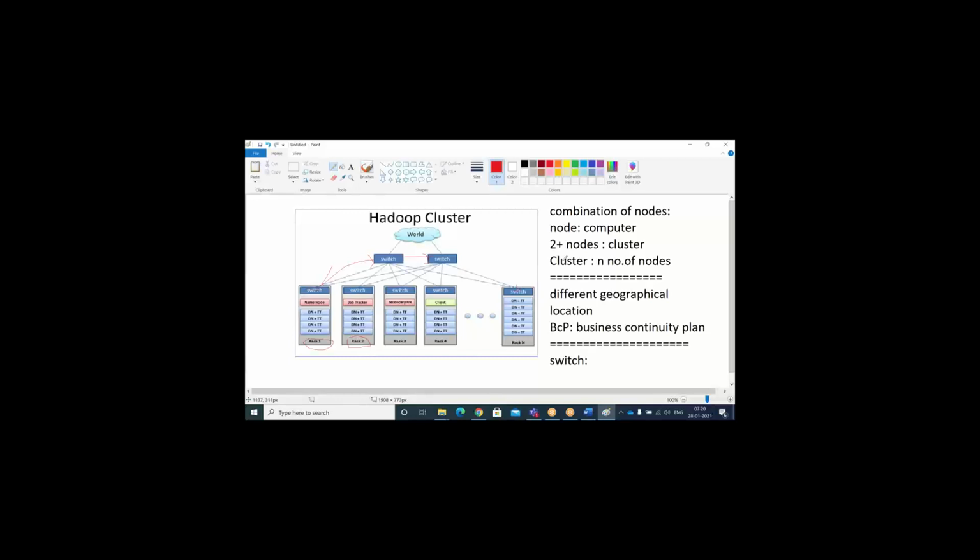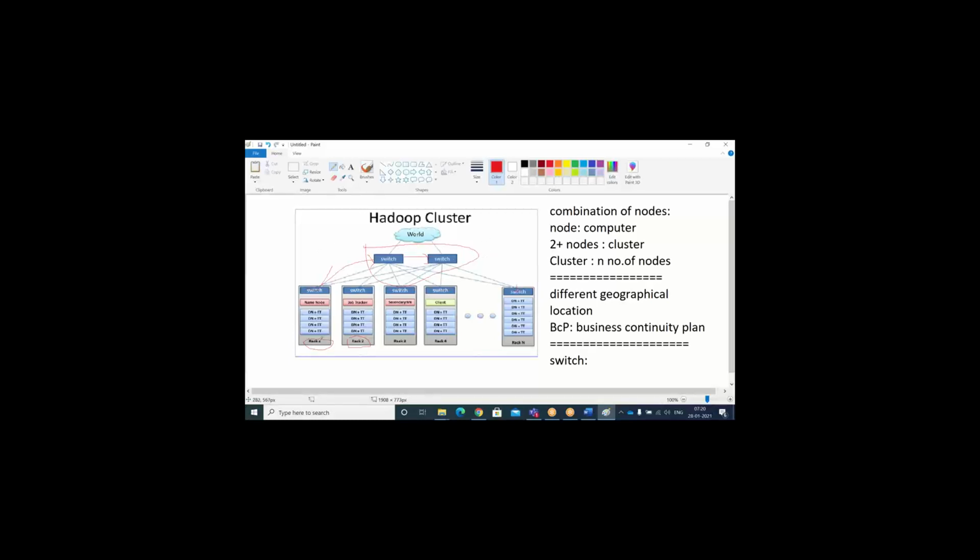Everything has been constructed in a well-mannered way, so that if something happens to one switch, our cluster is still accessible and you can get the data. Because of that, it is formed based on switches.